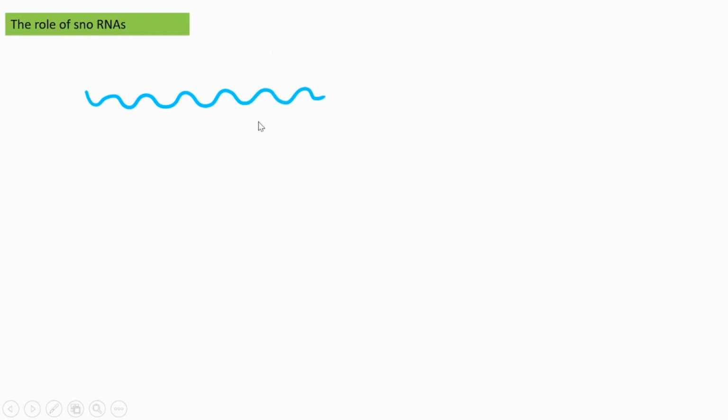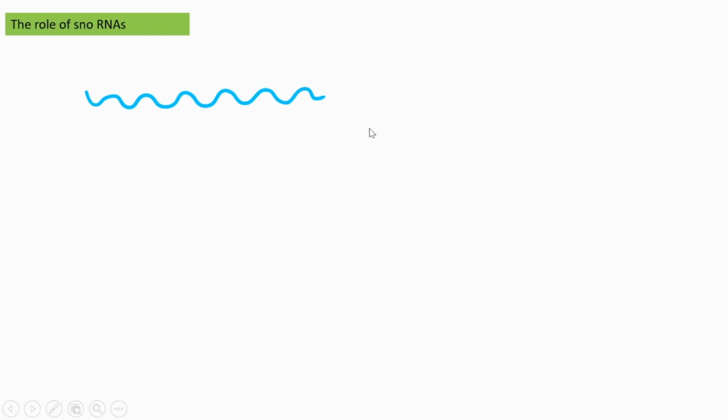This is the precursor rRNA molecule, and we have already learned that it needs different stages of processing to become the final rRNA transcripts.